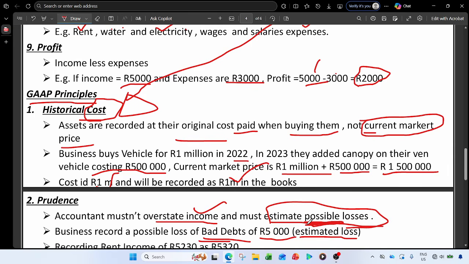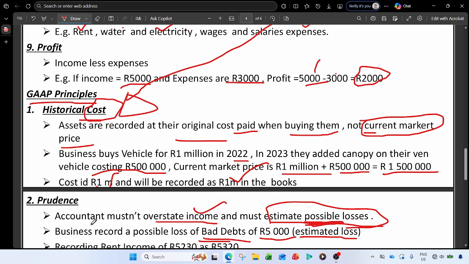We can't just write anything. Maybe if someone didn't pay this month and we record that as a possible loss, no, that person can pay next month. But maybe there was an issue regarding his or her finances in that month, so he or she didn't pay. So we have to estimate the possible losses.